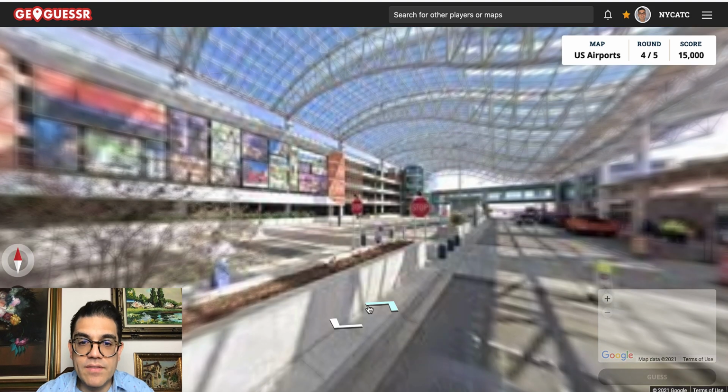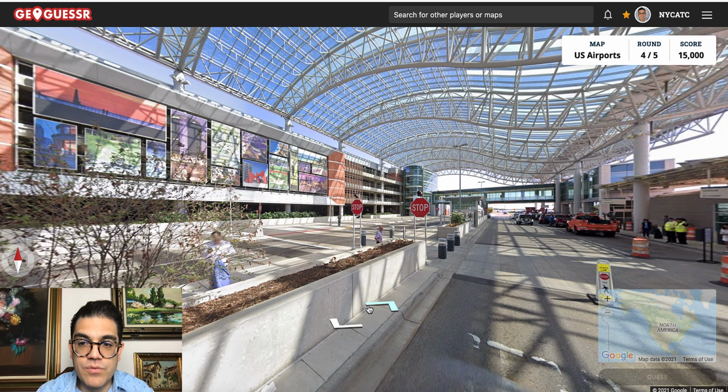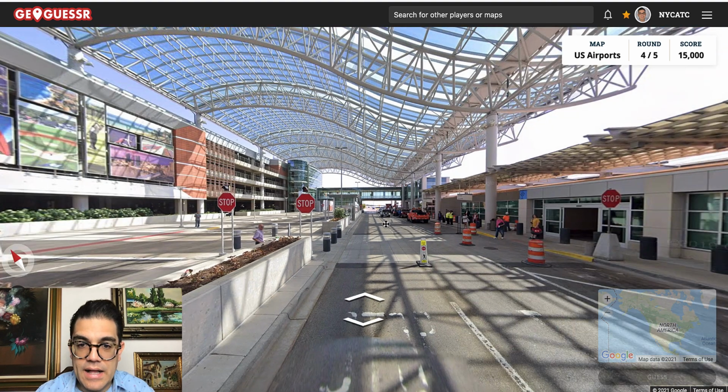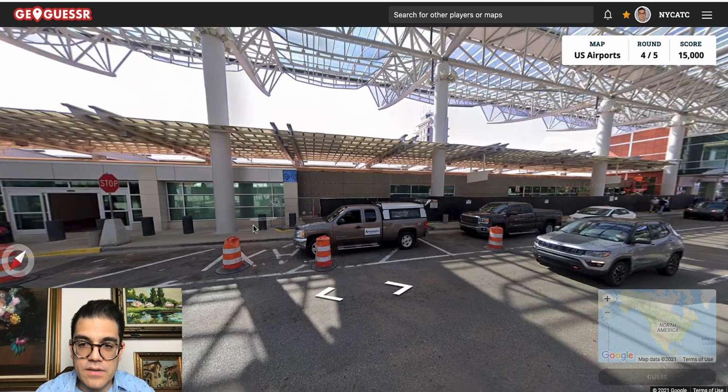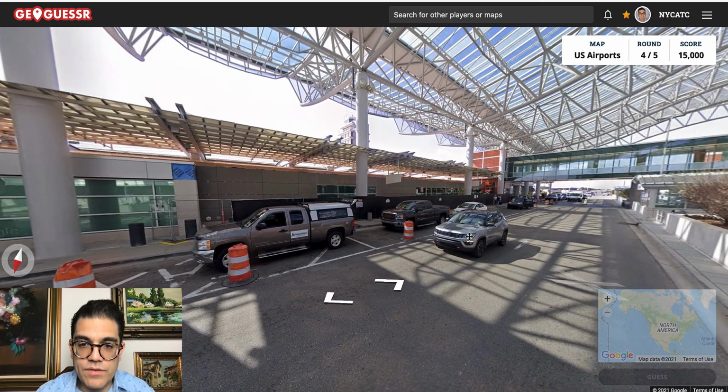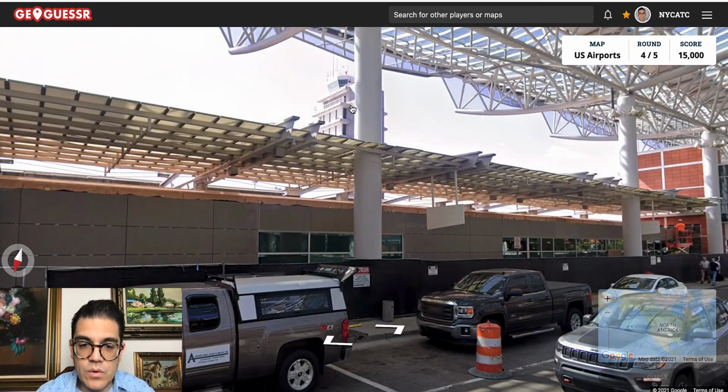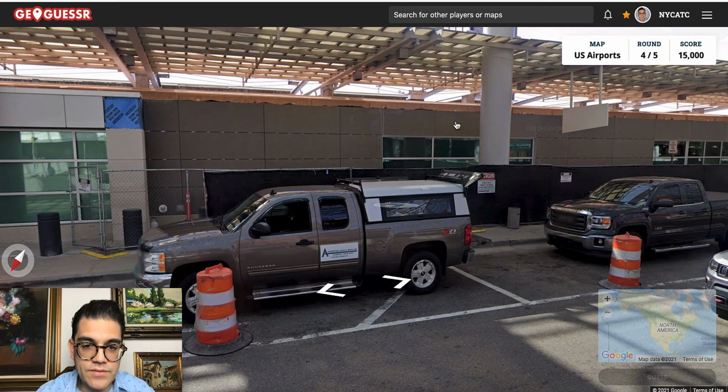Okay, next round. This is round number 4. Okay, here's an airport with a covering on it. I do know that the Atlanta airport does have a very fancy covering like that. However, this is not Atlanta. We've got an older control tower there. Let's see if there's any clues here.